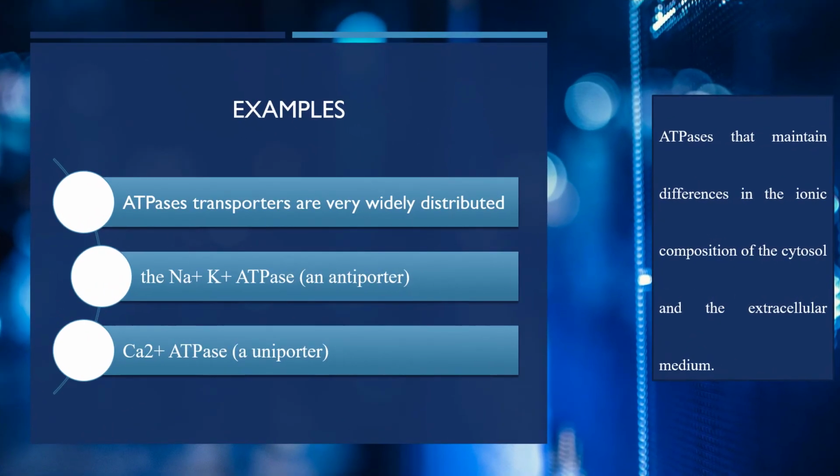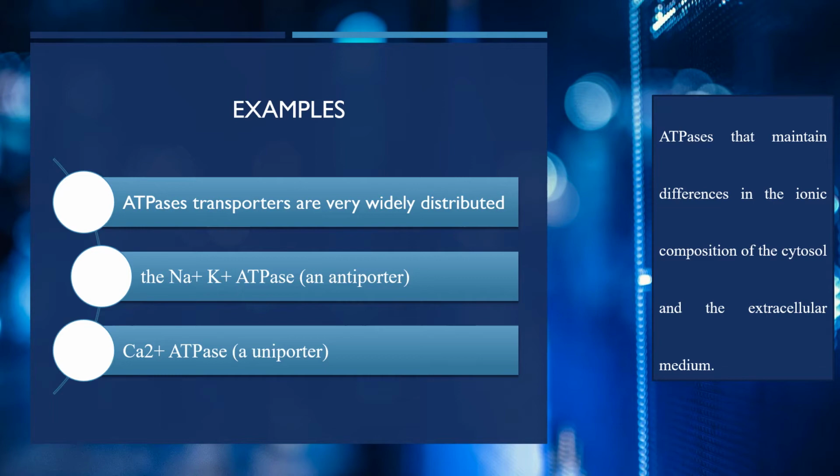Examples of this type of transporter molecules are found in various types of cells. They are present in animal cells, plant cells as well as in bacterial cells. And the best example is the sodium potassium ATPase, which is an antiporter.